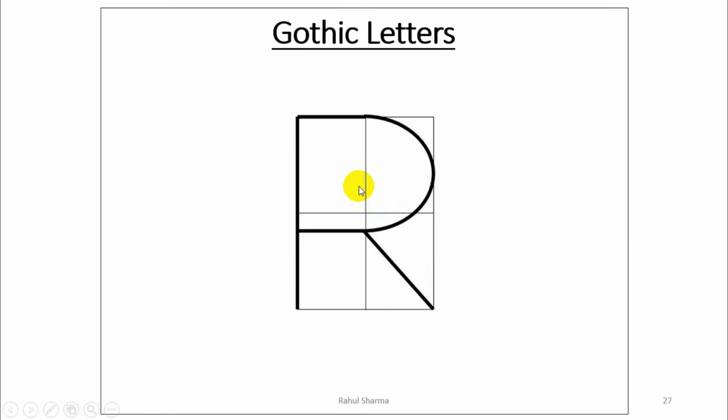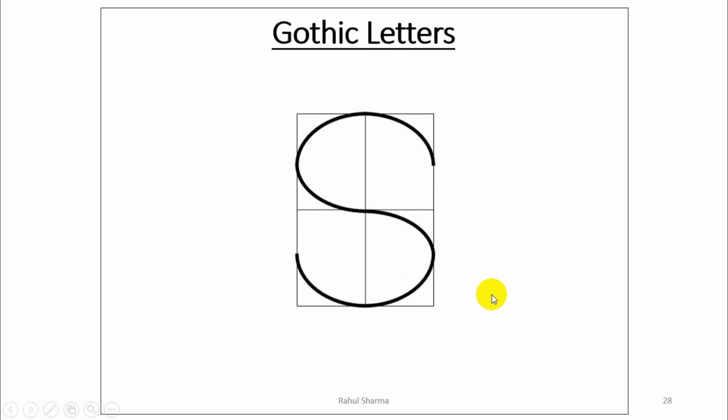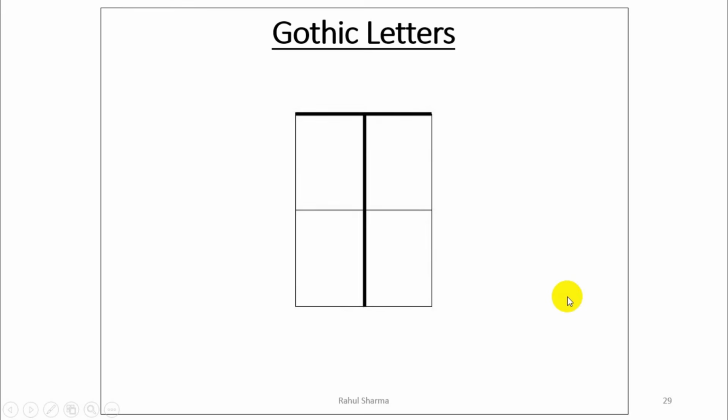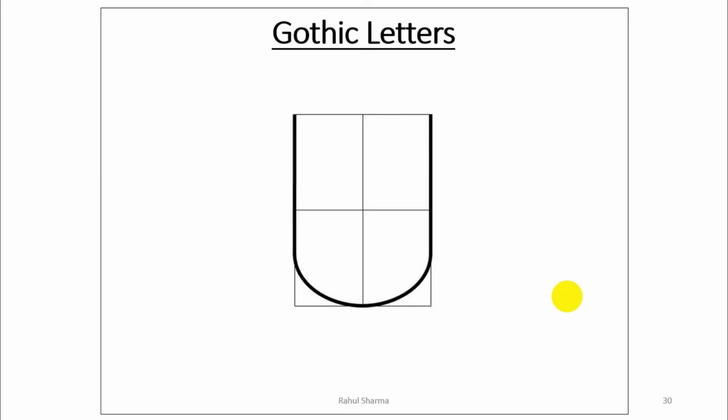This is R. You can remember it as the combination of P and K letters. This part is just similar to P, below the mid, and this line is just similar to the K, starting from the lower right corner towards the upper left corner. This is the letter S. It has a continuous curve at the mid, just an inclined wave-like structure. This is T, having full width and straight lines.